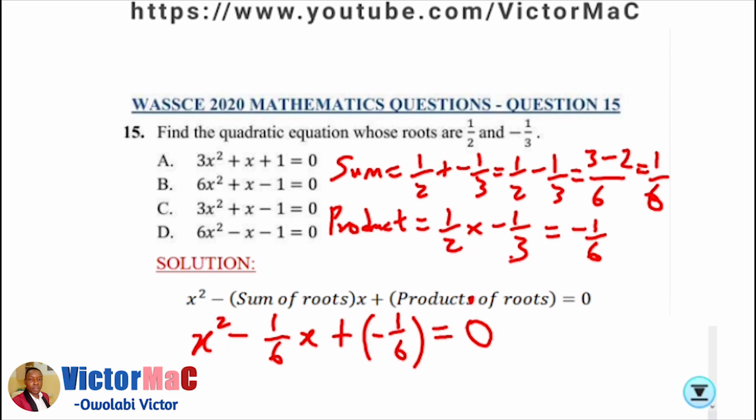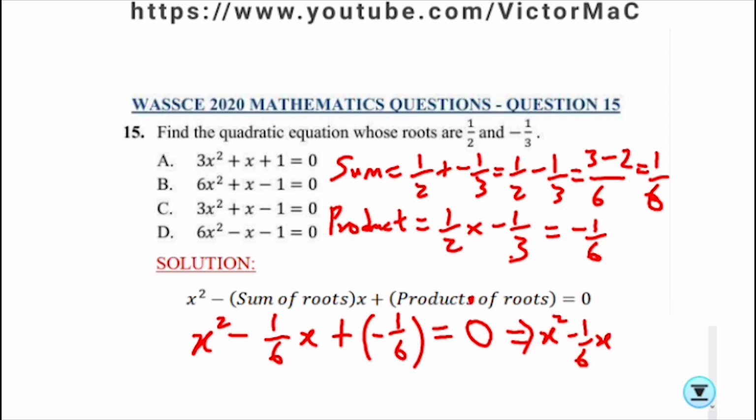When we multiply through by the LCM of the denominators, which is 6, but before we do that, let's write this. We have x squared minus 1 over 6 x plus times minus is minus 1 over 6. So when we multiply everything by 6, we have 6x squared, 6 cancels 6, we have minus 1x, and then 6 cancelling 6, we have minus 1 equals 0. And that is option D.